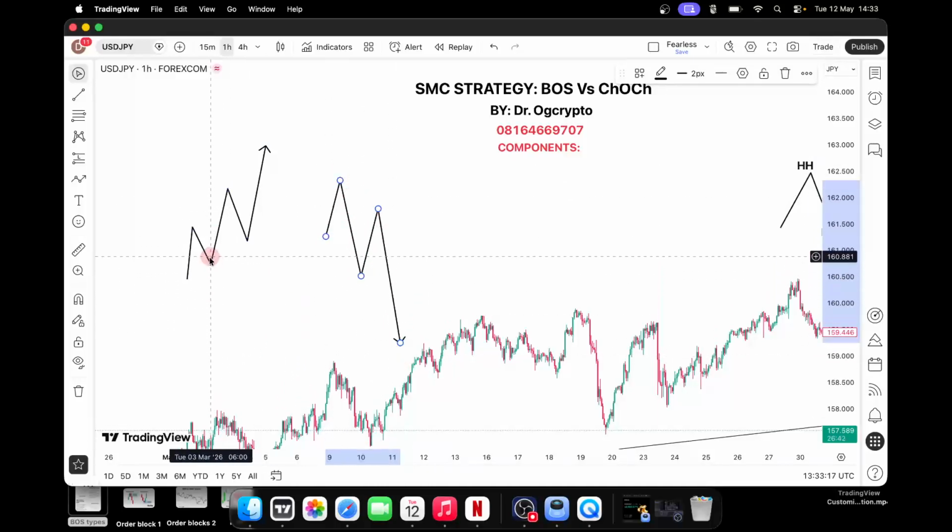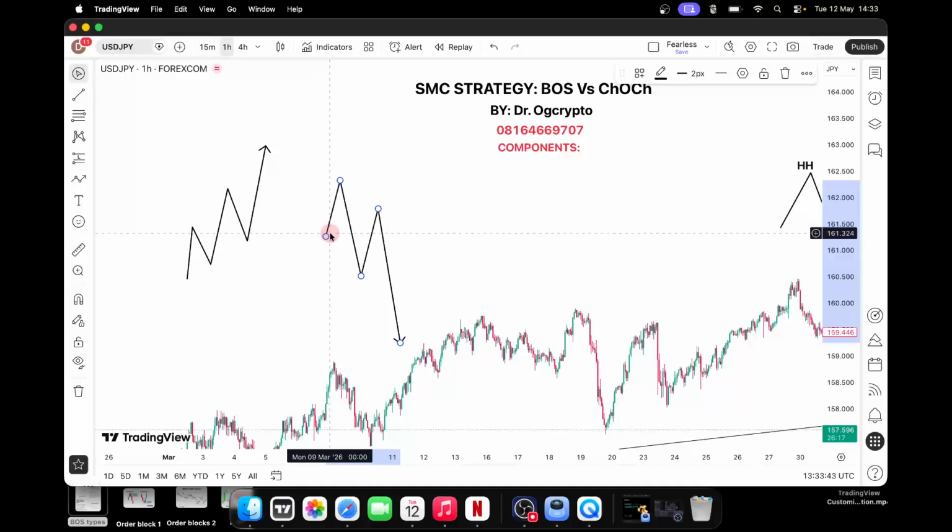So in the process of forming a new higher high, it will break the previous high that we know before. So breaking this previous high is what we refer to as break of structure. So breaking this previous high to form a new high is referred to as what? Break of structure. Now, look at it: the market is in a downtrend, forming new lows, new lows, new lows.